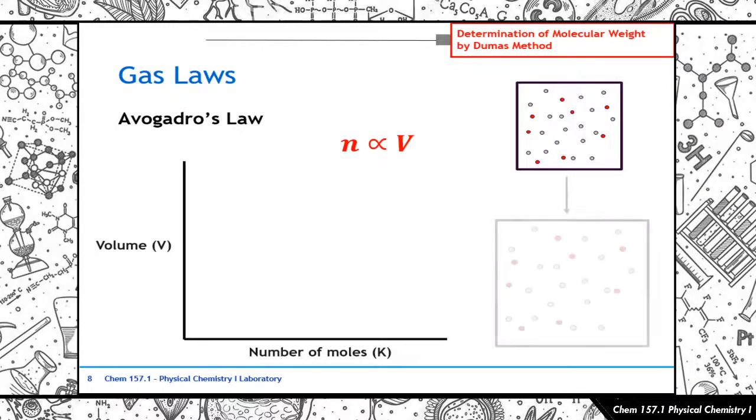So mangyayari dyan is that yung tendency is that your container will actually expand. Bakit siya mag-expand? Because since mas marami na ngayon yung particles mo with an increase in the number of moles, yung frequency of collisions between your particles and the walls of the container are now more frequent. Diba? Nagiging mas frequent or mas mataas yung rate of collision nila with the walls of the container.